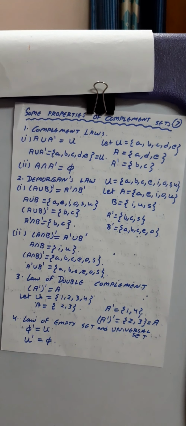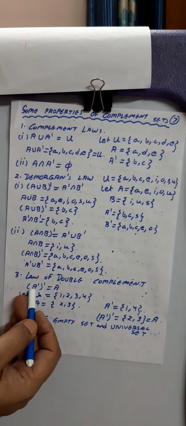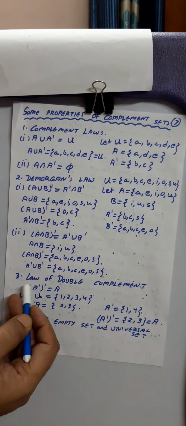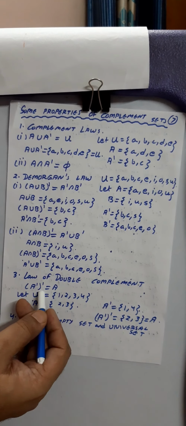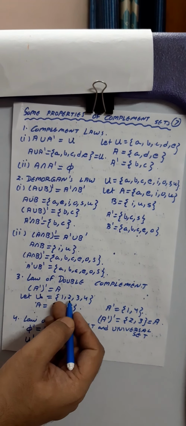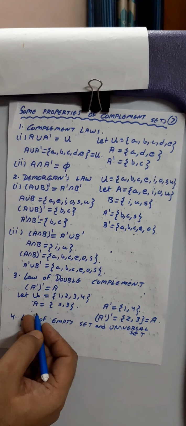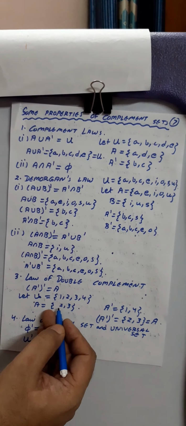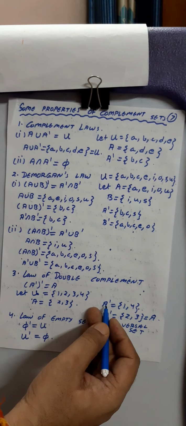Next is the law of double complement. Suppose there is a set A, first you have calculated its complement, again you have calculated its complement. This is known as a double complement, which is equal to A. Suppose I have taken a universal set as 1, 2, 3, 4 and A as 2, 3, and I want to write down complement of A. So you leave 2, 3, so what is left? 1, 4.